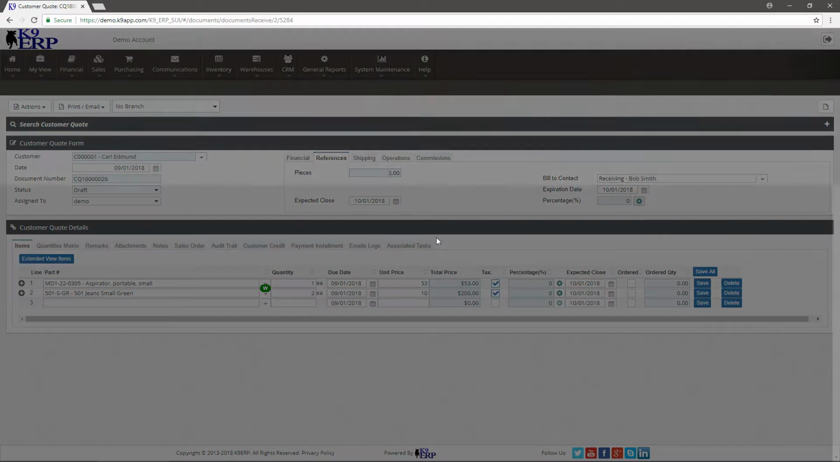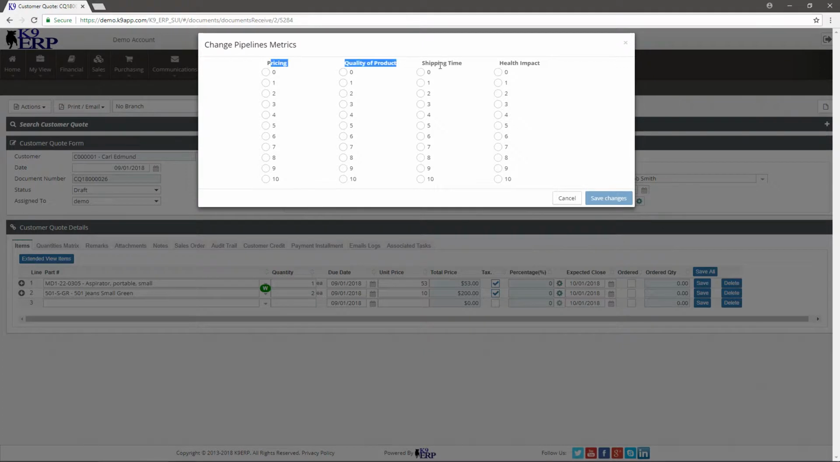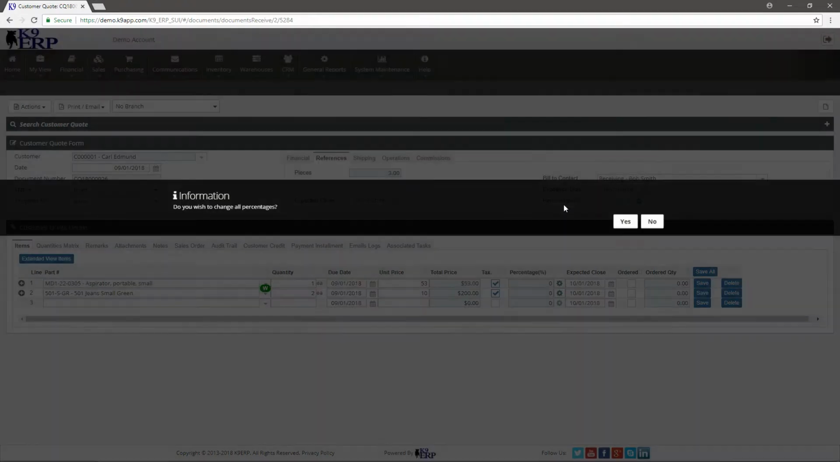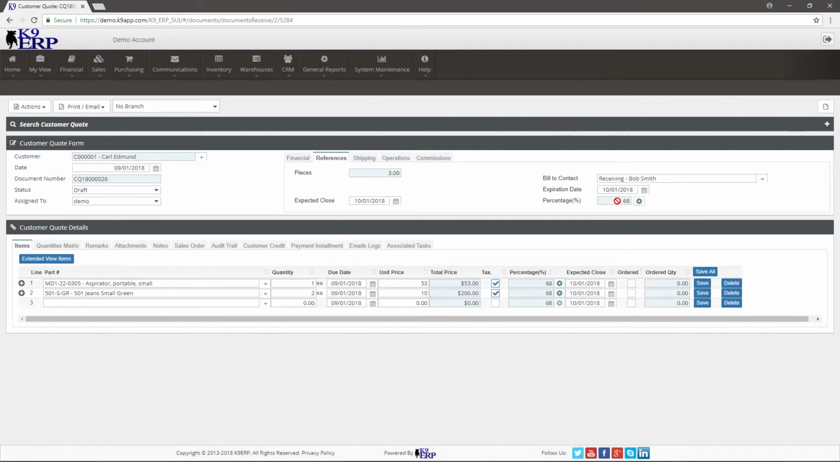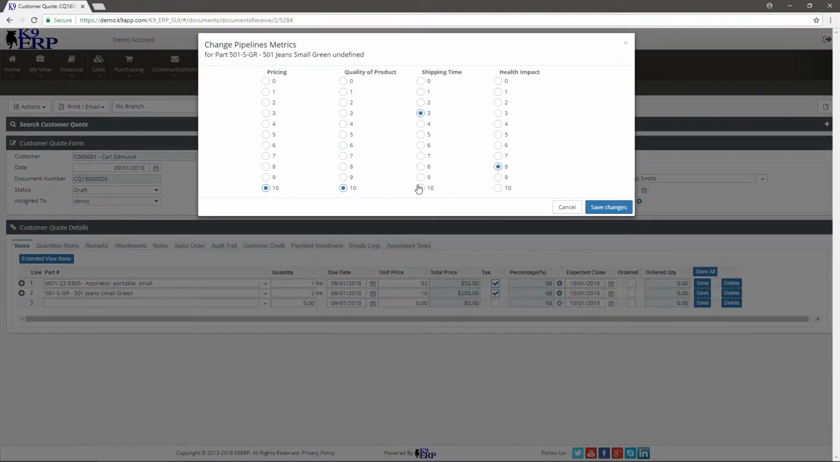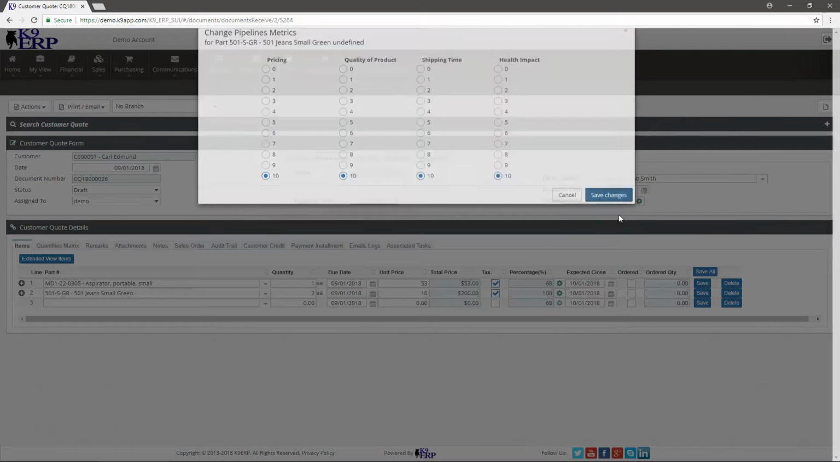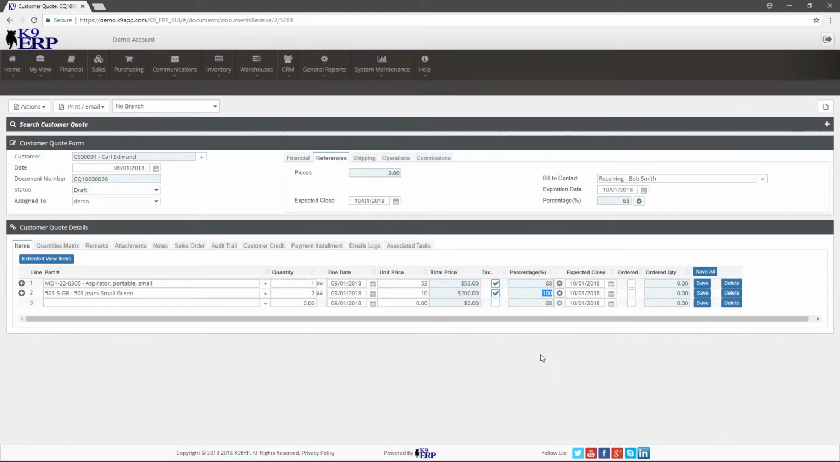So if I click on my metrics over here, you'll see I have these 4 predefined metrics. Now these are just defaults that I created. You can create whatever metrics you like, but generally speaking, assigning a weight to those metrics, let's go ahead and say yes, and create a weighted average of closing out this quotation. Now that number copies down to each individual line item where I have the ability to override if I think I have a stronger chance, give it better numbers, and close out that percentage.